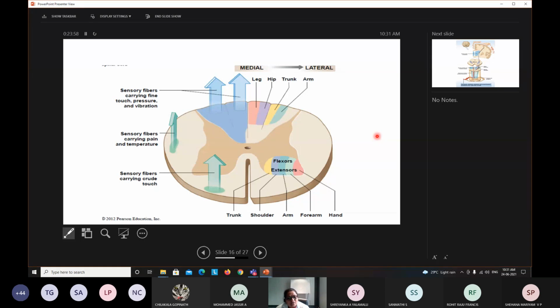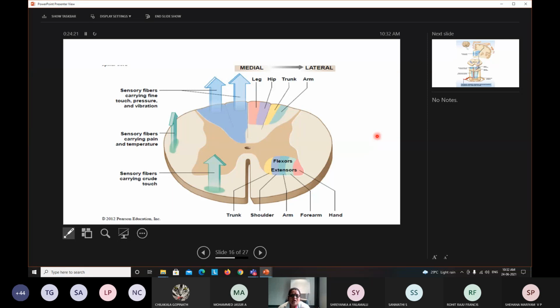Based on the signs and symptoms, what kind of loss he has and which part of the body, you can assess where the lesion is. So for that knowledge, it is very essential to understand where the tracts are located and what information from which part of the body they carry. This is all about the tract.